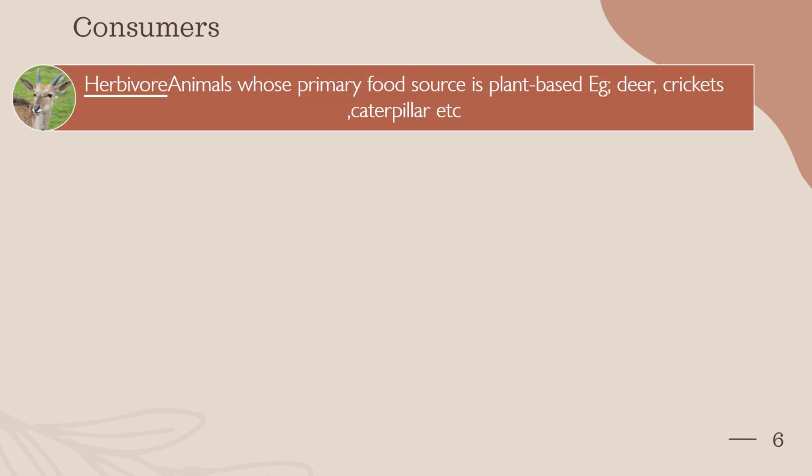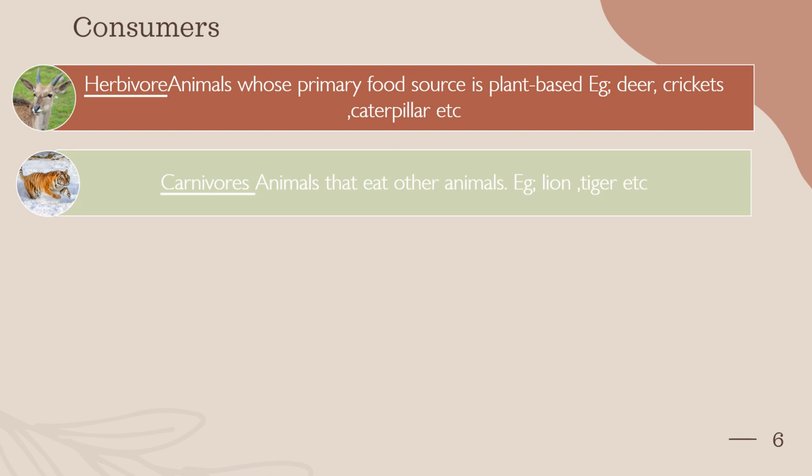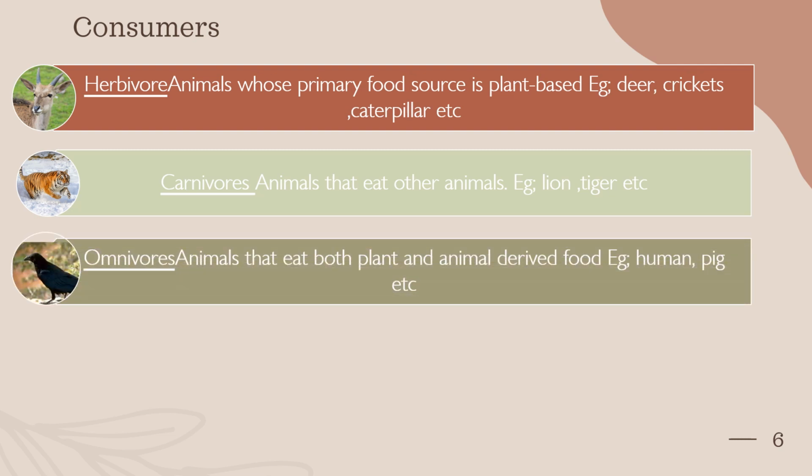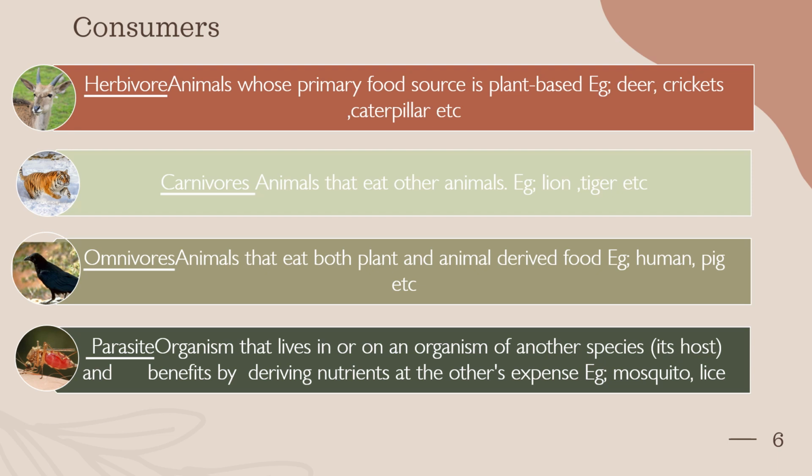Consumers are classified into four categories. Herbivores are the animals whose primary food source is plant based, for example deer, cricket, caterpillar, etc. Carnivores are the animals that eat other animals, like tiger and lion. Omnivores are the animals that eat both plant and animal derived foods, for example human beings and pigs. Parasites are organisms that live in or on organisms of other species and benefit by deriving nutrients at the other's expense, for example lice and mosquitoes.